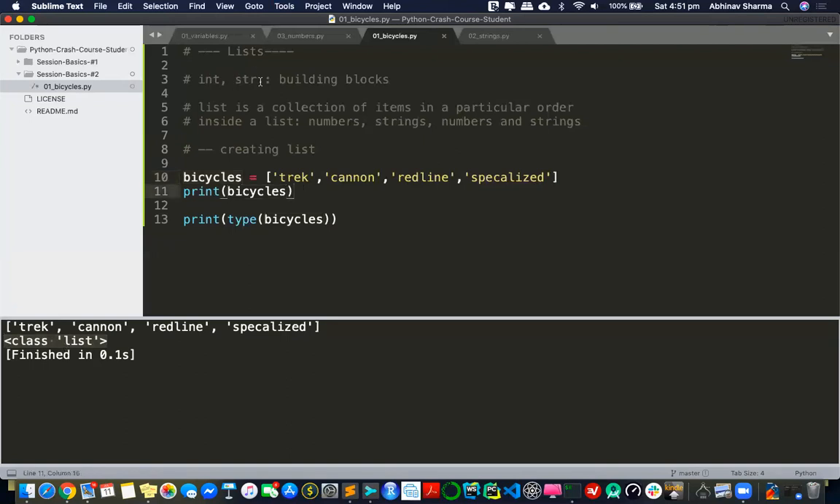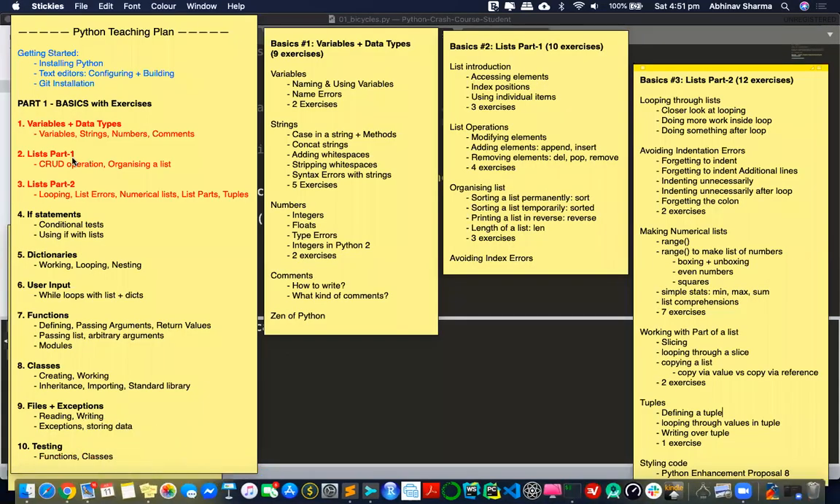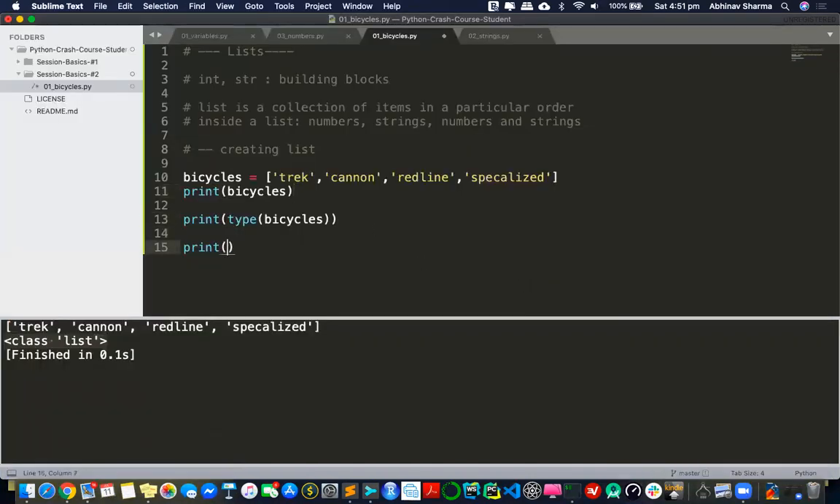So we have seen int, we have seen str. Now we have seen a new class called list. And that's what it is. It's just a class. And this class comes with a lot of operations. Let's see some of these operations, and those operations are very neat, nice and useful.